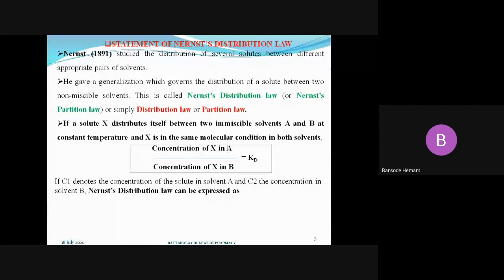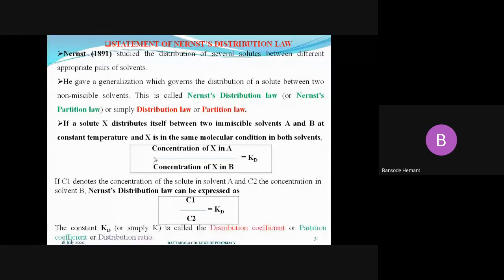Then we can write the above ratio in the following way, or express the Nernst distribution law as C1 upon C2 is equal to Kd. The Nernst law can be expressed in this form also, where C1 and C2 are the concentrations of solute X present in solvents A and B. Again, Kd is the constant. We can call it the distribution coefficient, partition coefficient or distribution ratio, as you have heard about the partition coefficient many times.